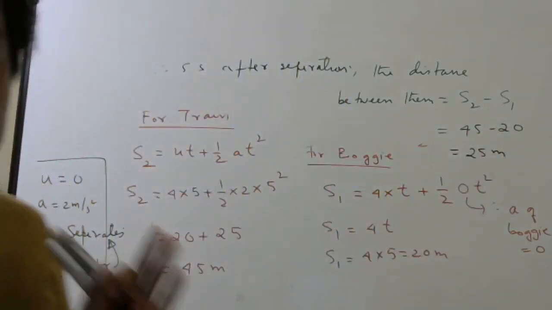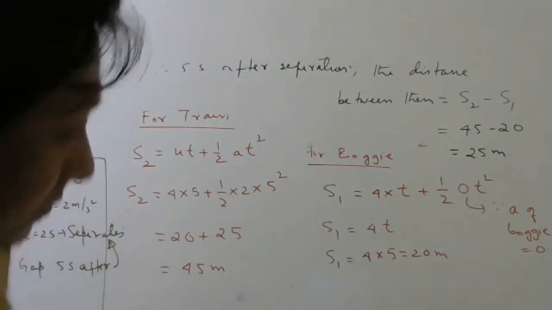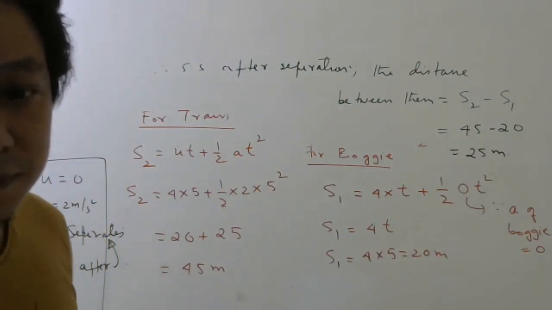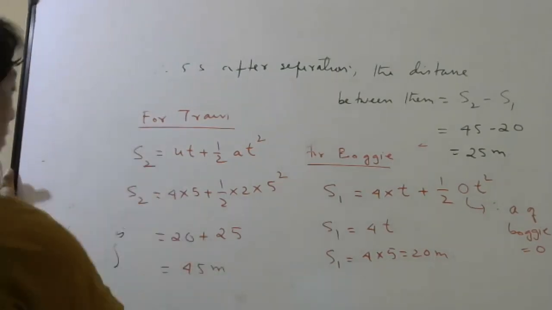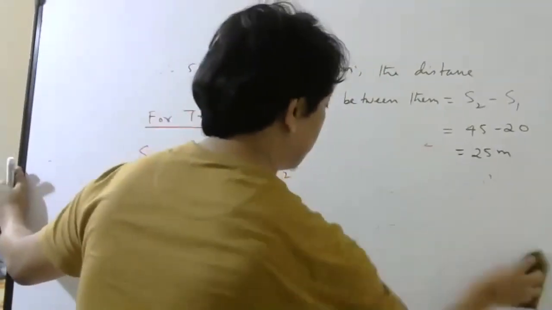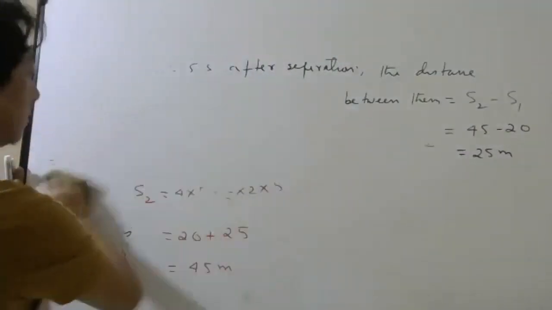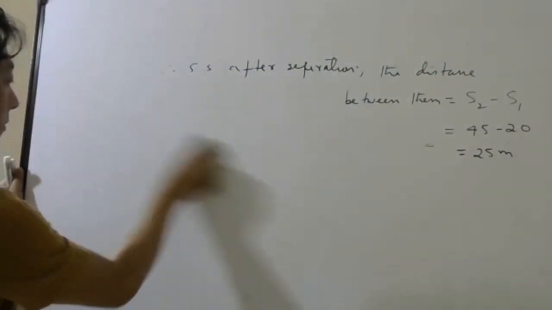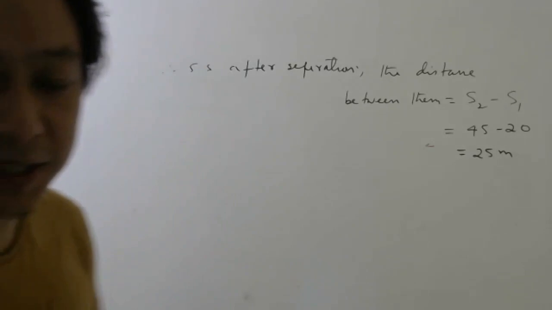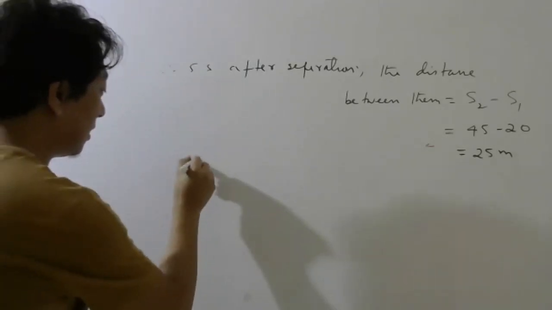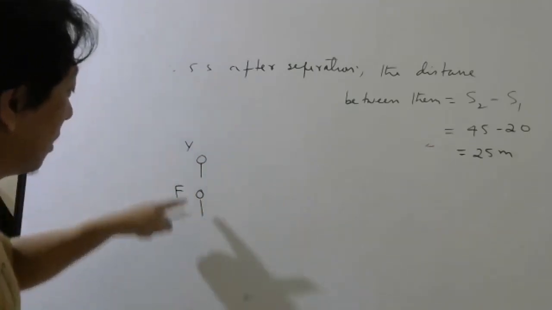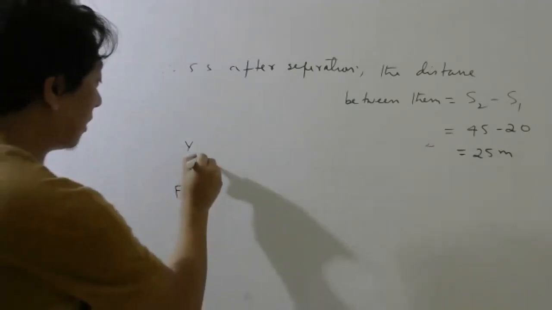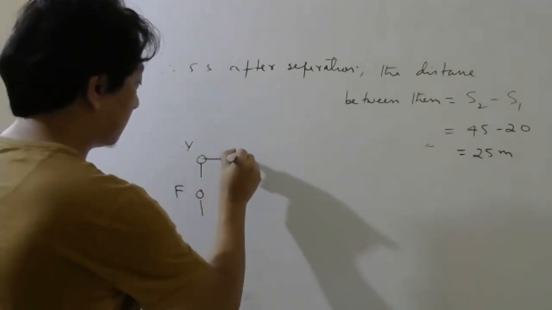Okay, students, everybody understood the problem? Okay, fine. See, it is something like this. Let us say you are here, your friend is here. You are running with constant velocity.